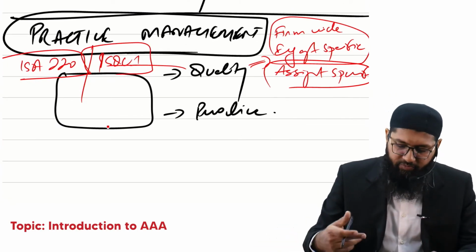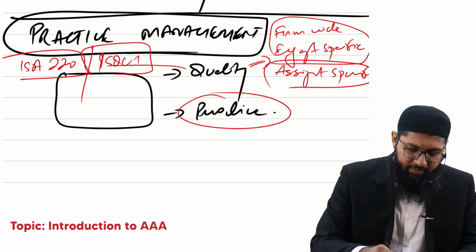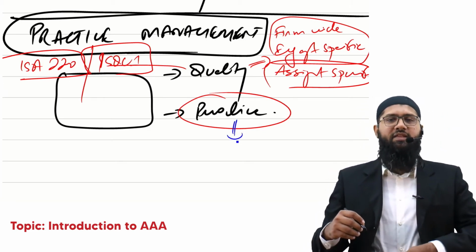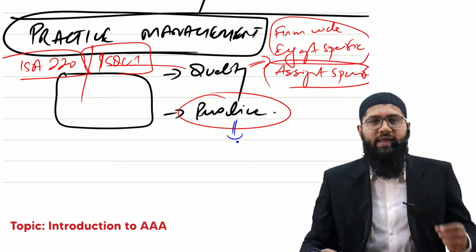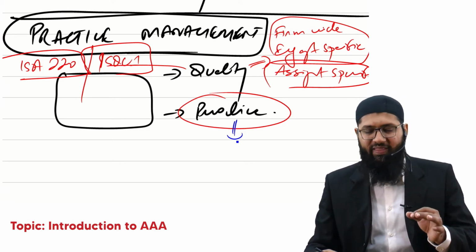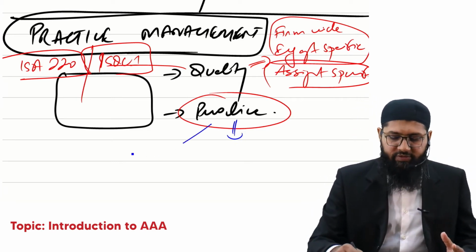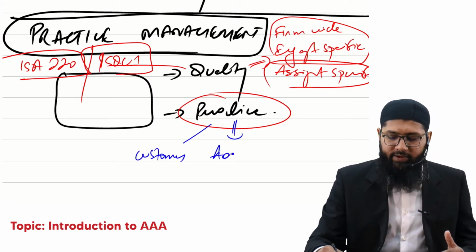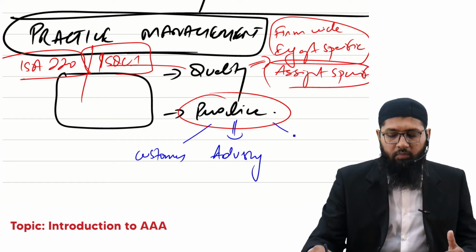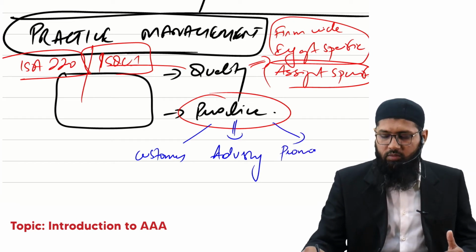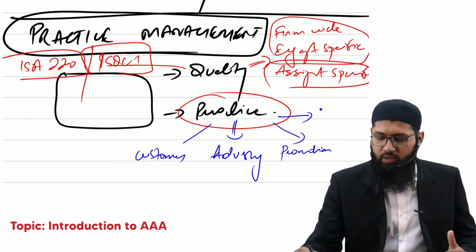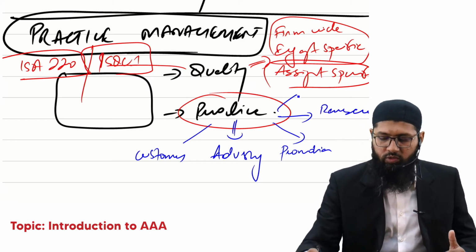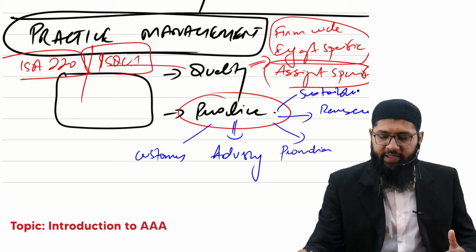The second thing is managing the quality of the practice. I repeat, managing the quality of the practice. So what exactly do you mean by managing the quality of practice? Managing the quality of the practice would mean that you see a lot of things, which is acquiring new customers, advertising, marketing, promotion, and the revenues, sustainability, etc., etc.